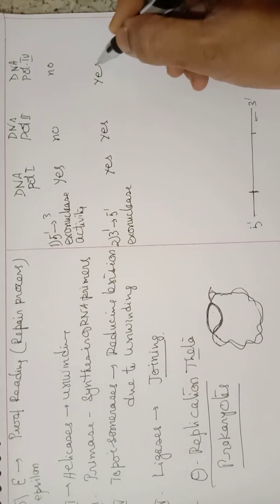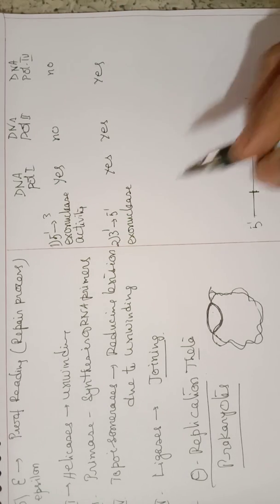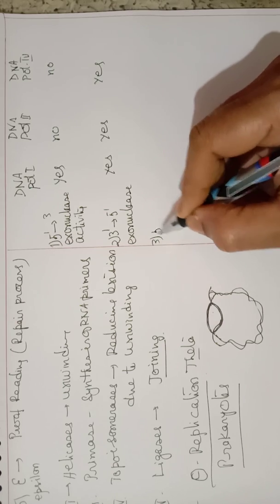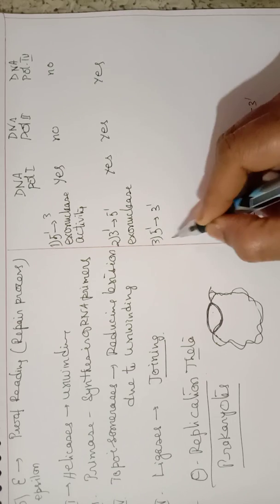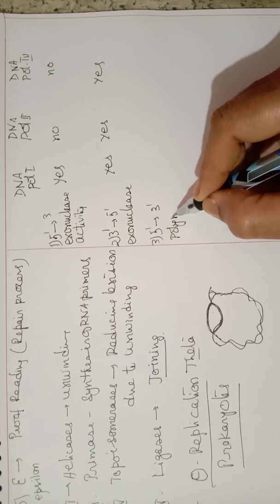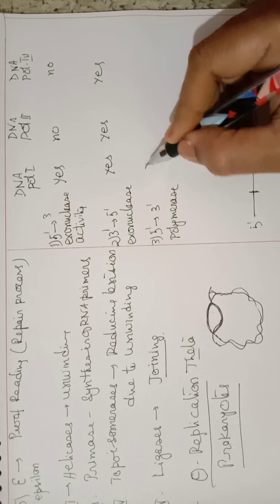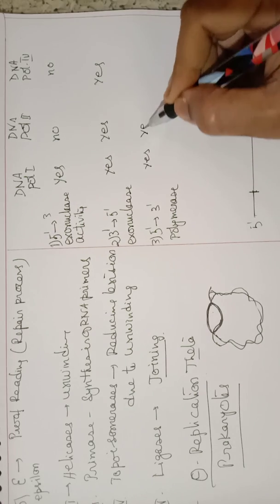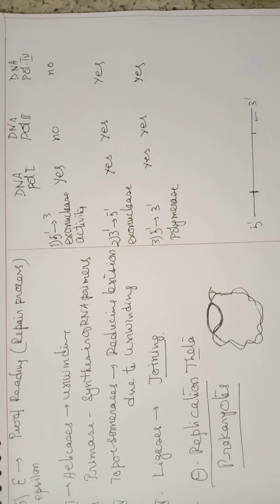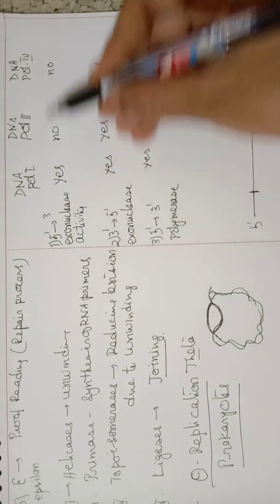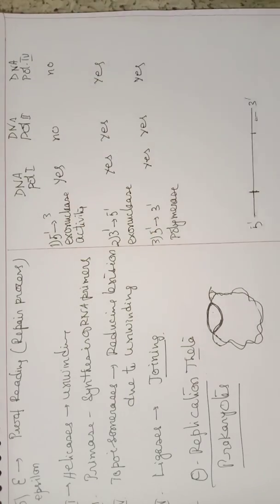Now the third feature, 5' to 3' polymerase activity. Polymerase activity means polymerization, that is, formation of a new strand. This is there for all three. So this is a comparative table of the three types of DNA polymerases present in prokaryotes.